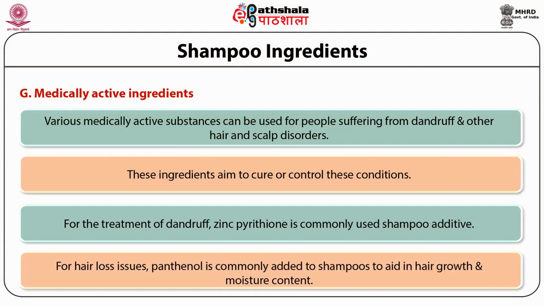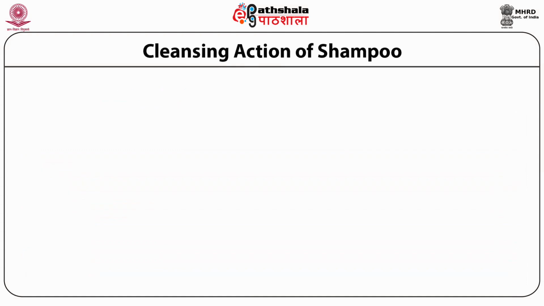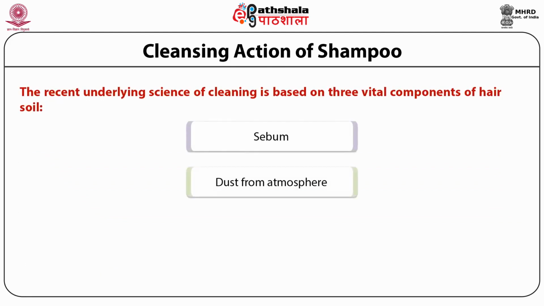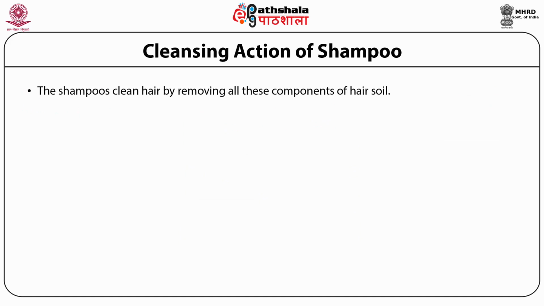This slide demonstrates the cleaning action of the shampoo. The underlying science of cleaning is based on three vital components of hair soil. Number one, sebum. The second, dust from the atmosphere. And the third, proteinaceous matter. The shampoos clean the hair by removing all these three components of hair soil. They do so by various mechanisms.